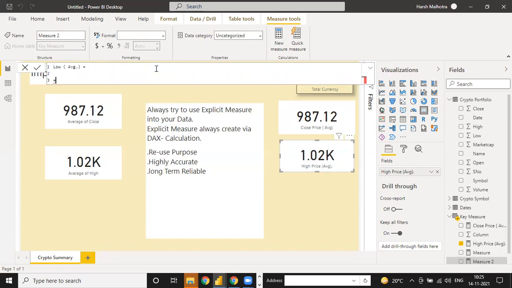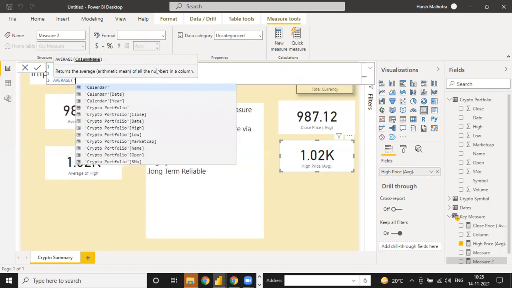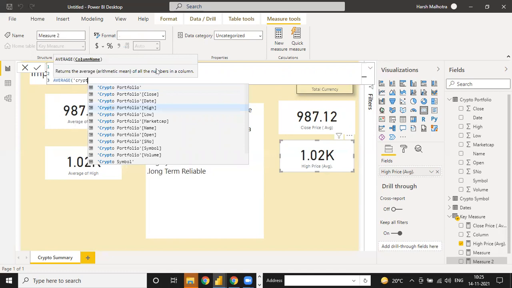You have to use your average function. So average of portfolio low.